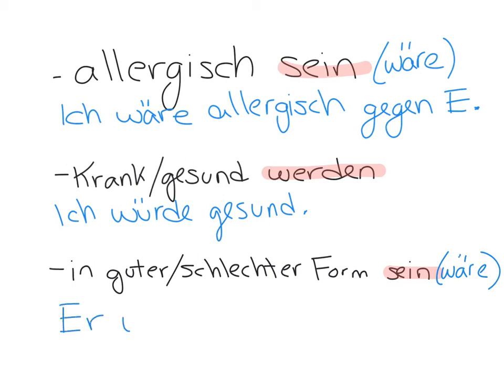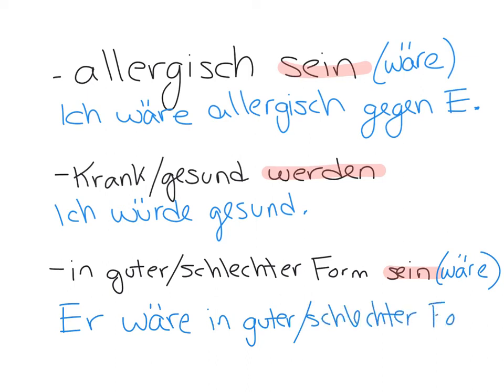So the er/sie/es form is the same as the ich form. Wäre in guter/schlechter Form. He would be in good or bad shape. And again, there's only one form of Konjunktiv II for this slide because you cannot have würde and sein. There's only one form that works.